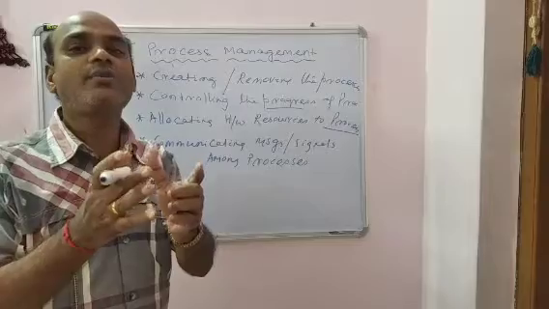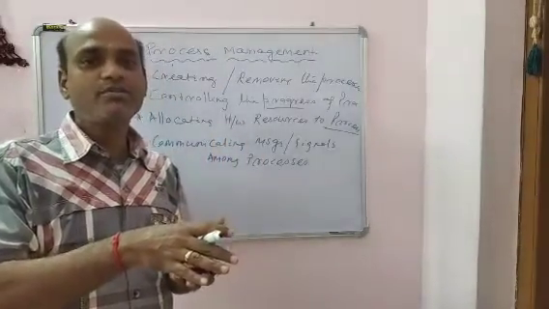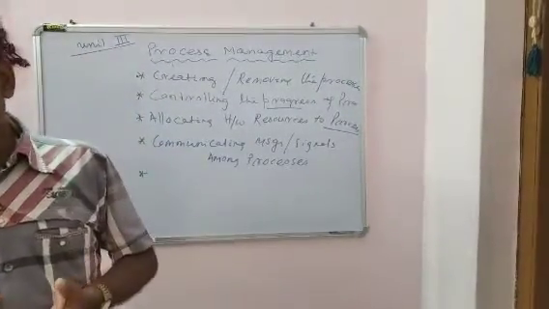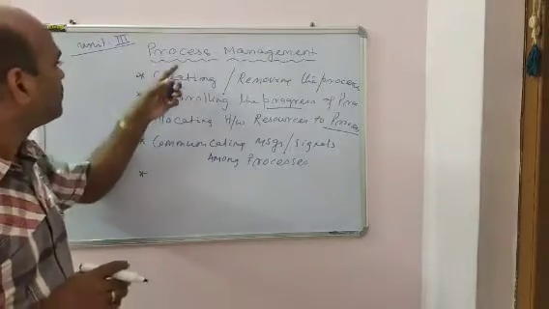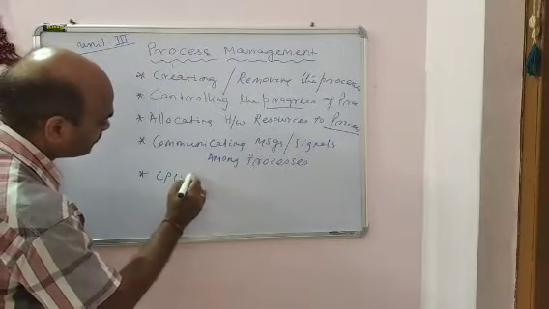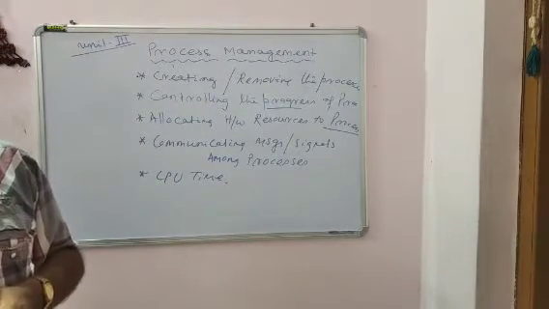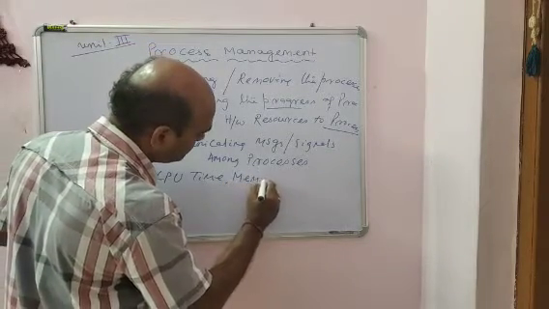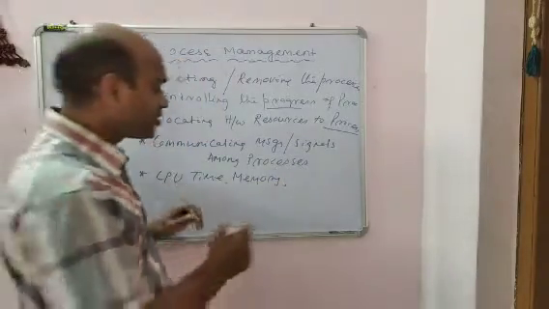Whenever a program is being executed in the system, a process is required. A process is nothing but a program in execution, and a program needs certain resources including CPU time, some memory, and some input-output devices or hardware devices.